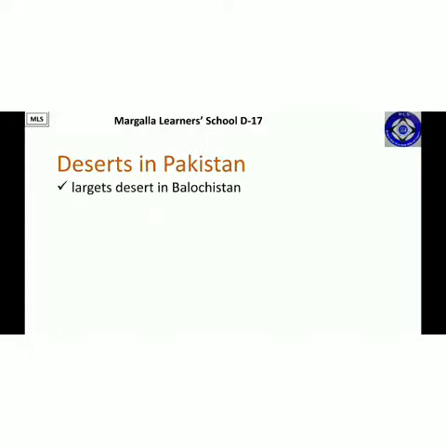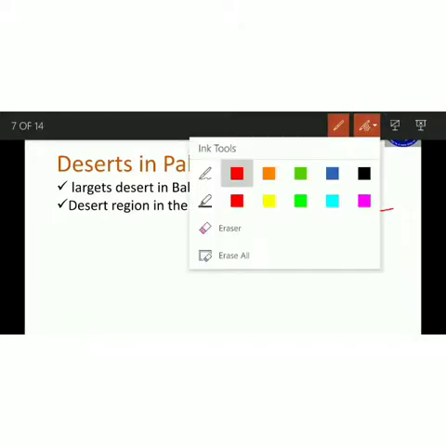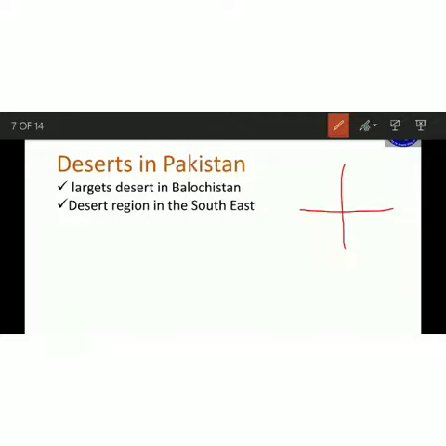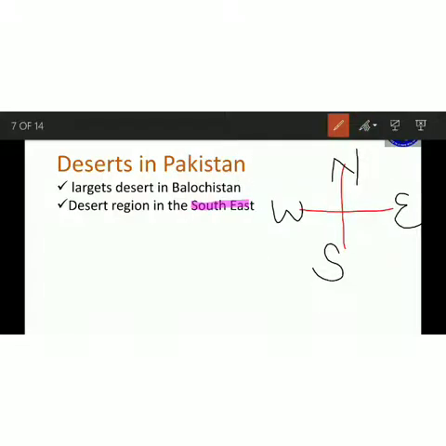Deserts in Pakistan. The largest desert is found in Balochistan. The largest desert of Pakistan is basically found in Balochistan, and the desert region in the southeast. In this regard, I would show you certain directions. My dear students, we all know about directions: here is east, west, north, and south. Now the writer is saying that the desert region is in the southeast. For example, if this direction is Pakistan, then the southeast would be the area over here. This is south, this is east.